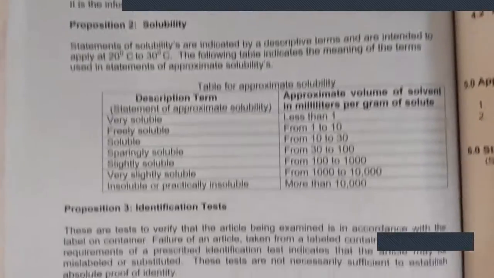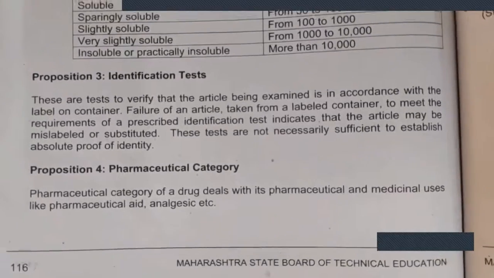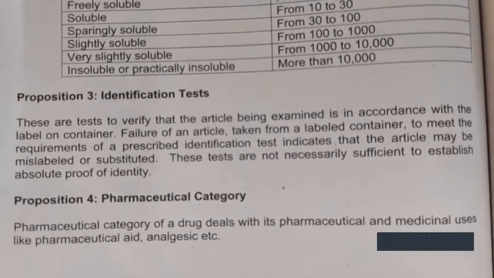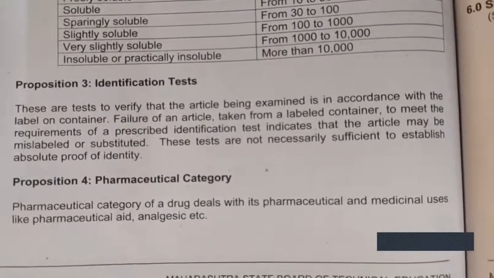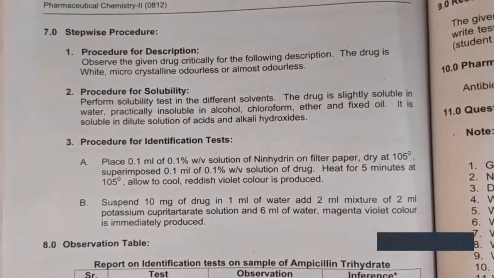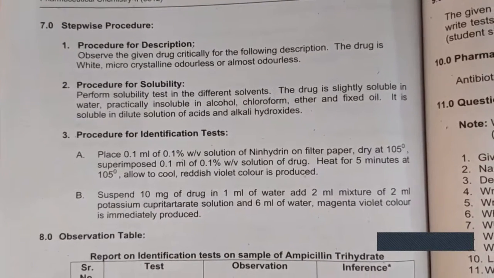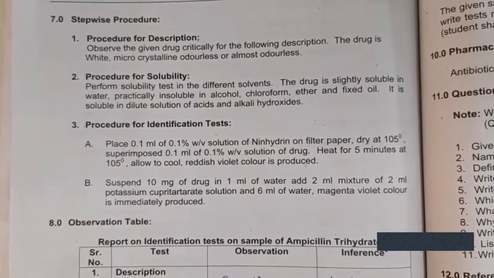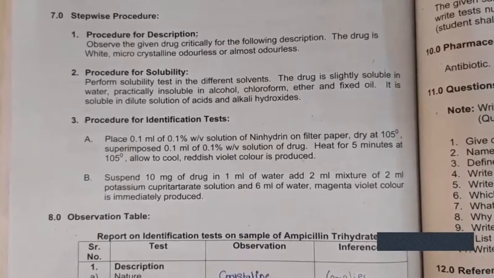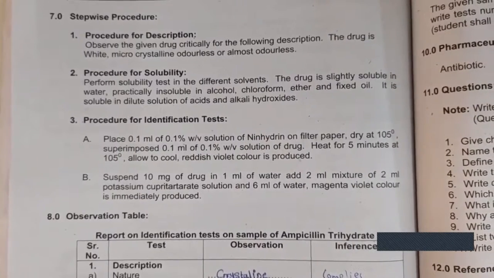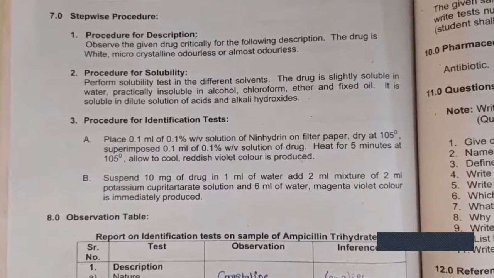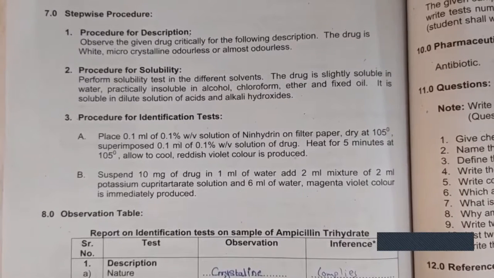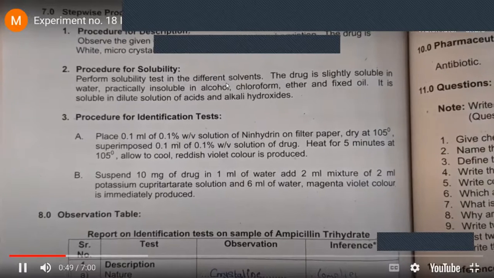So here you can see that the drug is used for pharmaceutical and medicinal purposes, and it is available as white microcrystalline powder which is odorless or almost odorless. In case of the solubility, the drug is slightly soluble in water, practically insoluble in alcohol, chloroform, ether and fixed oil. It is soluble in solutions of acids and alkali hydroxides.